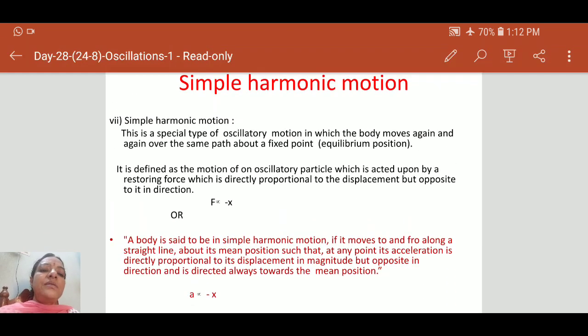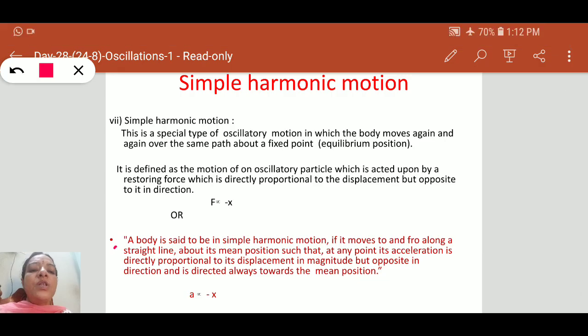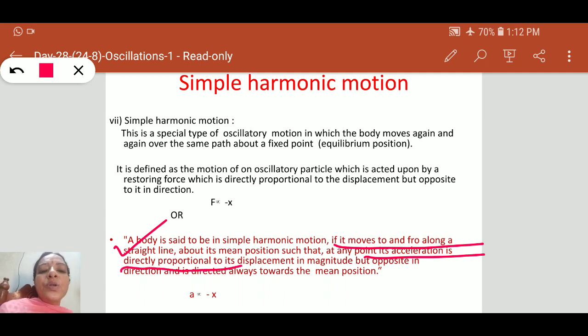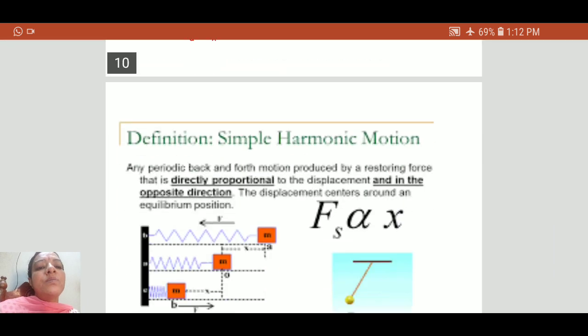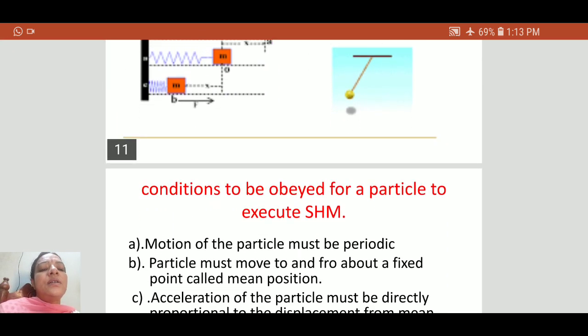Now, we can define simple harmonic motion like this. A body is said to be in simple harmonic motion if it moves to and fro along a straight line about its mean position, such that at any point its acceleration is directly proportional to its displacement in magnitude but opposite in direction. So that is a is proportional to -x. This is known as simple harmonic motion.